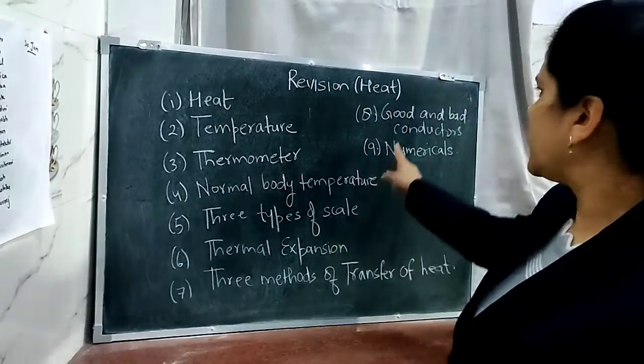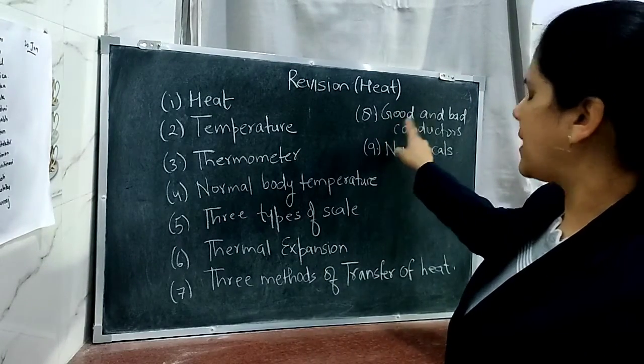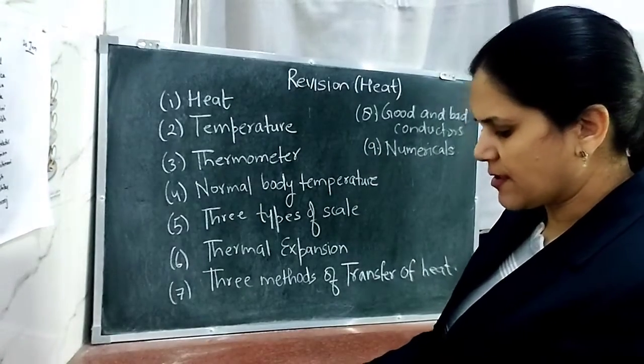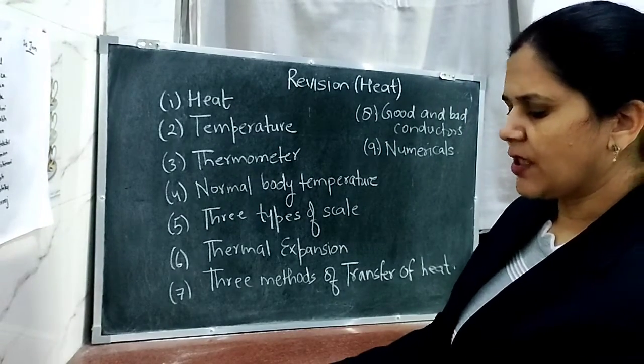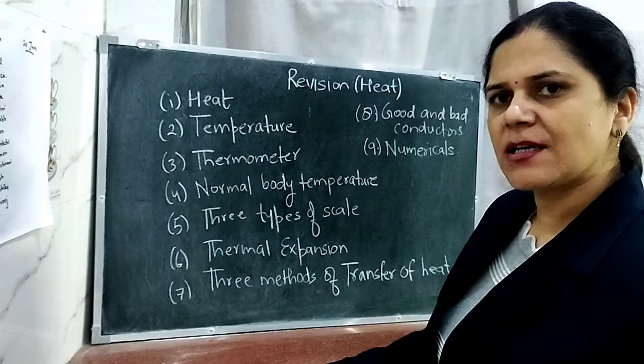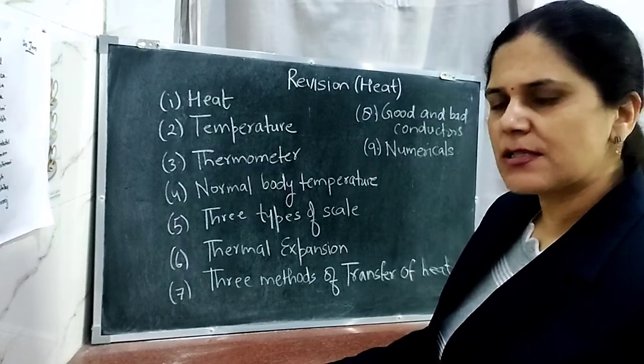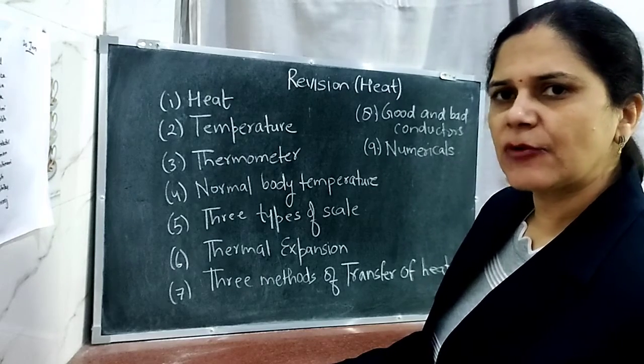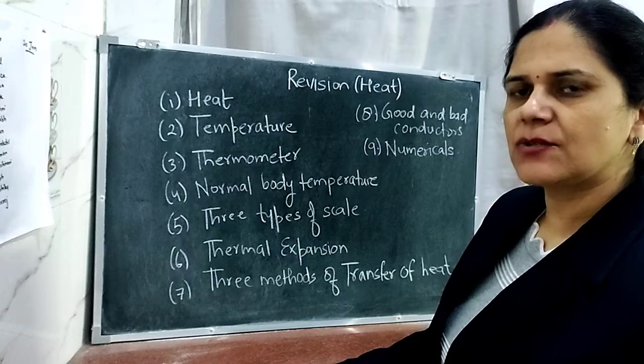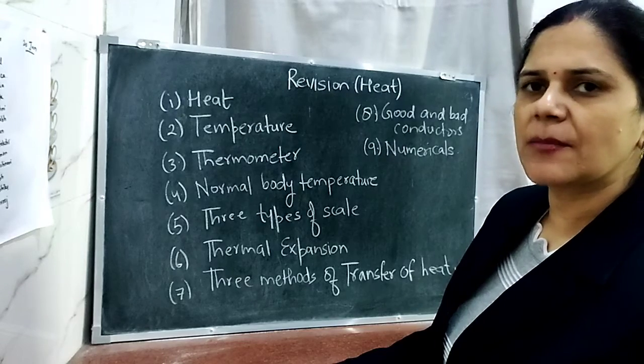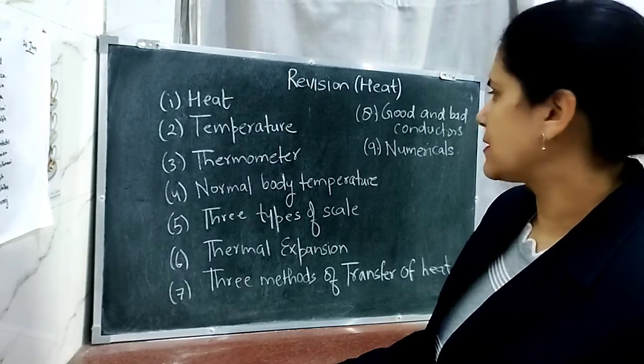In this one, we will be discussing about the topic good and bad conductors. What are good conductors? Substances which allow the heat to pass through them easily are in the category of good conductors. And the substances which do not allow the heat to pass through them easily are known as insulators, or they are in the category of bad conductors.